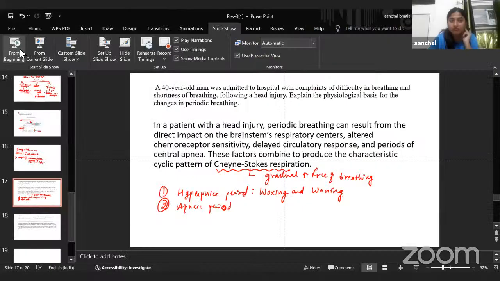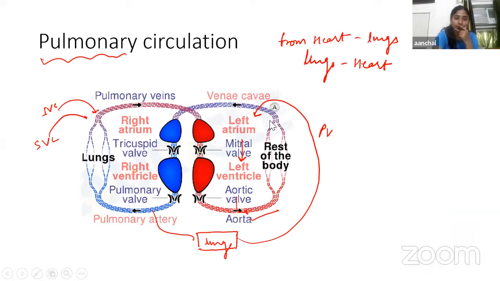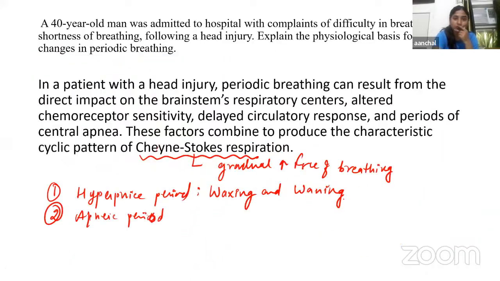So we were talking about the apneic period.